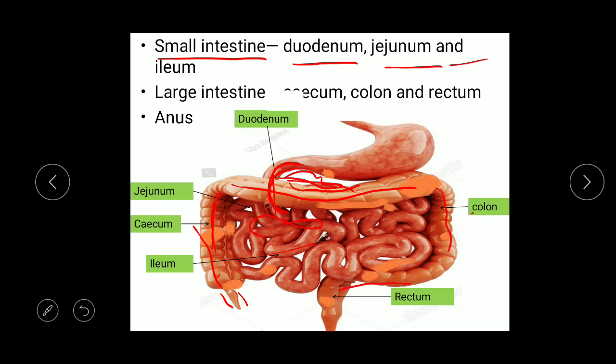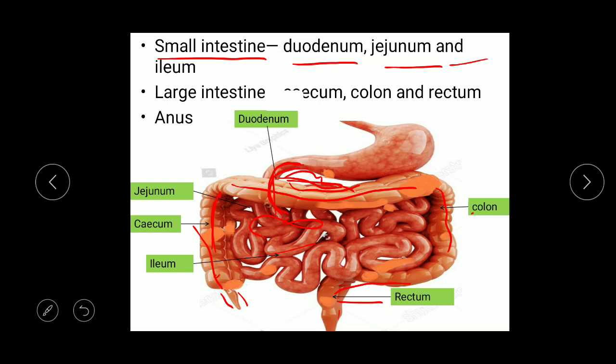This descending colon then extends into the rectum and rectum then opens into the anus, which is the last opening of the alimentary canal through which fecal matter is given outside the body. So this is about the introduction of the digestive system.